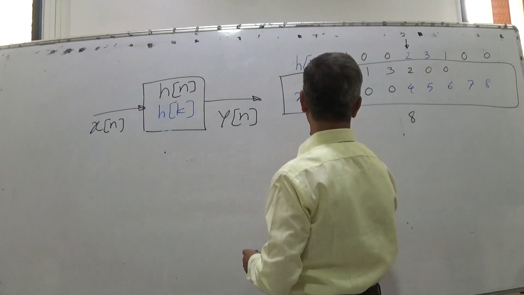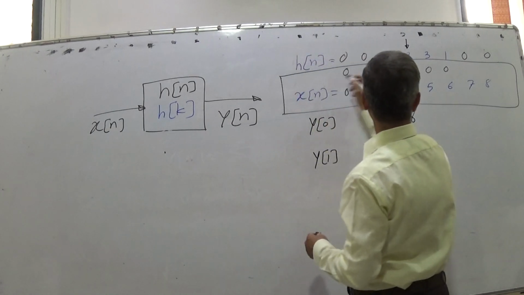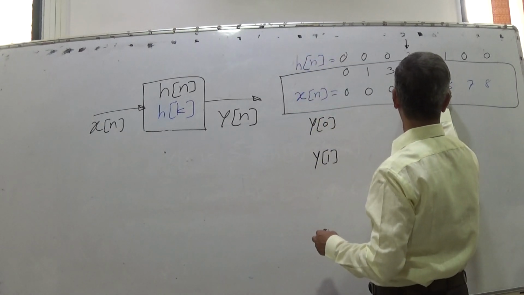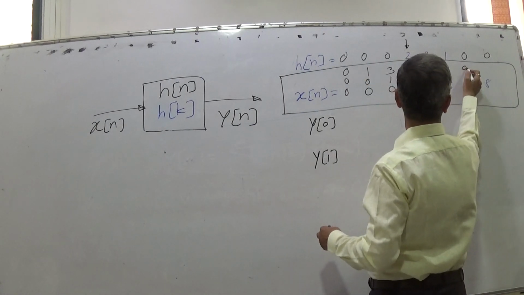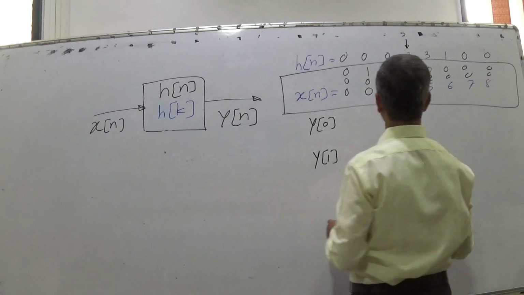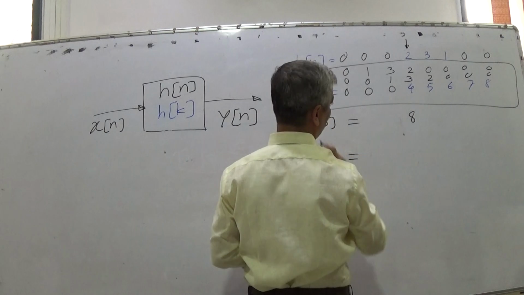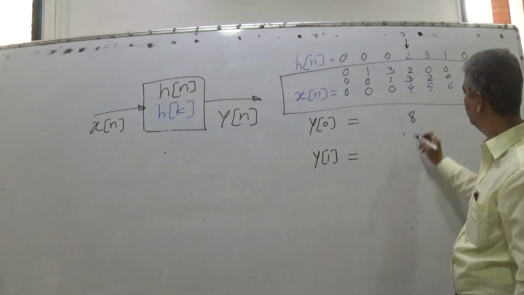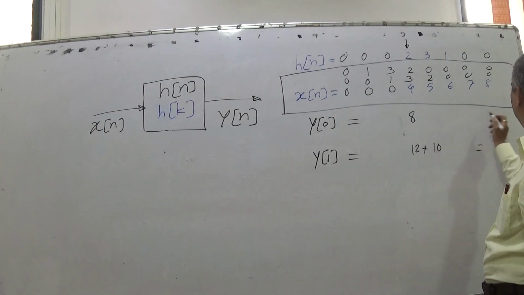Then to compute y1, we shift this one location ahead: 2, 3, 1, 0, 0, 0 onwards. So when we compute, y0 is 8 only. So here what we get? 3 into 4, 12. 2 into 5, 10. So 12 plus 10, so this is equal to 8.